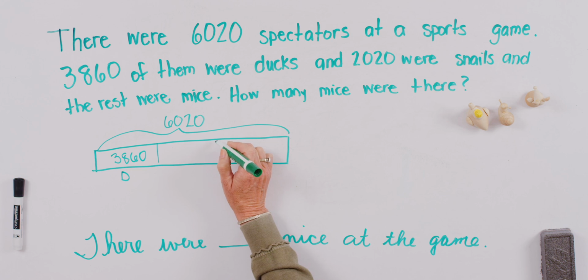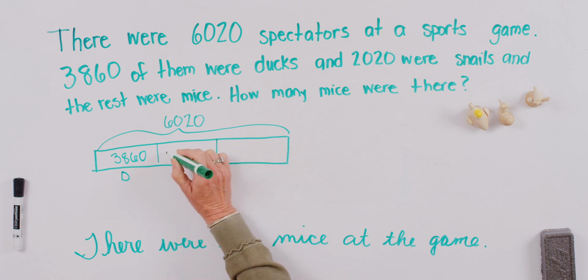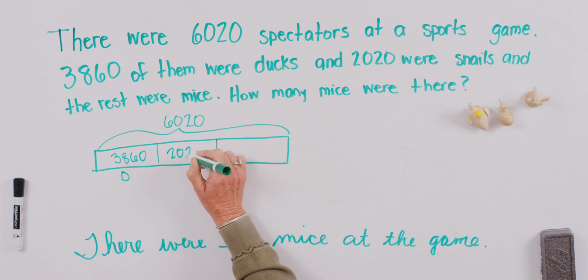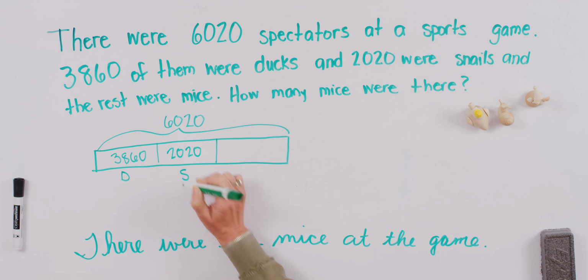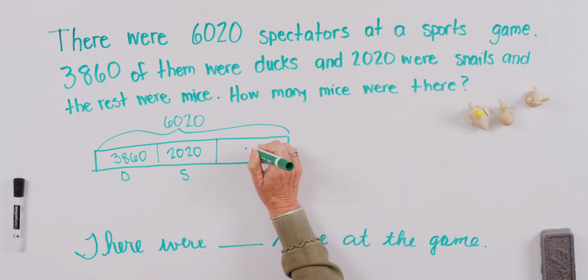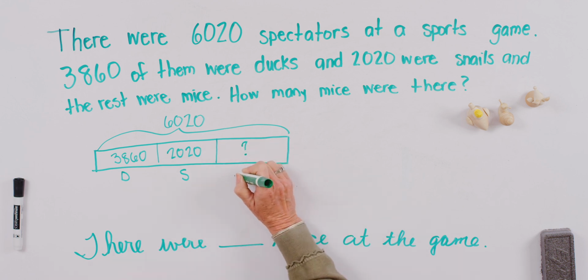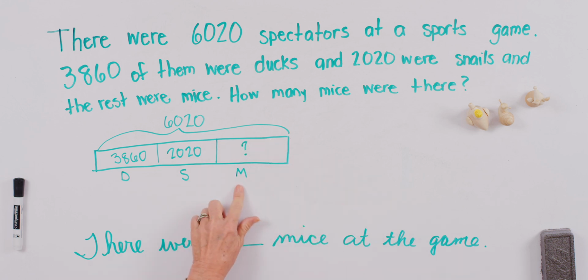And we've got snails. Whoa, have we got snails? 2,020 snails, and I'll put an S here for snails, and the rest of them were mice. Do we know how many mice there were? We do not. That's our question mark, and we'll put an M here for mice. So this is what we need to solve for. This is a multi-step problem.